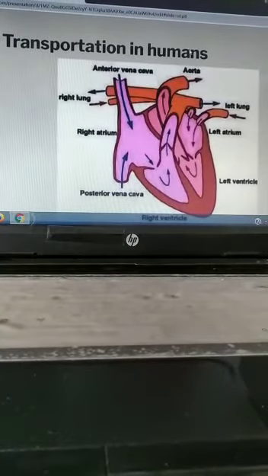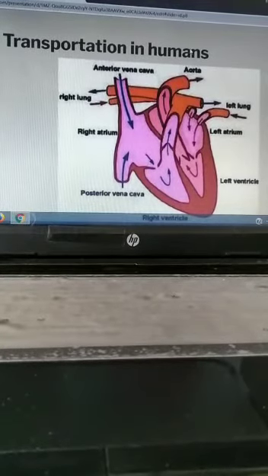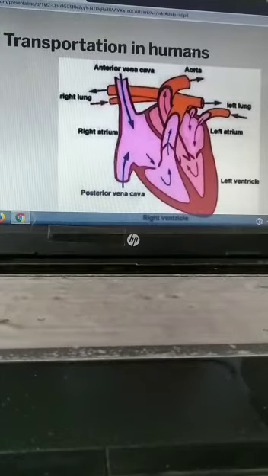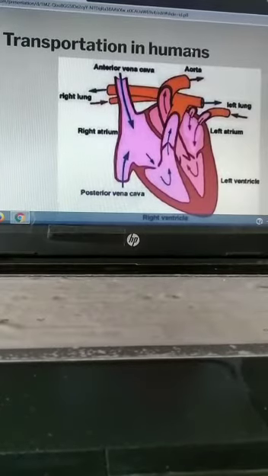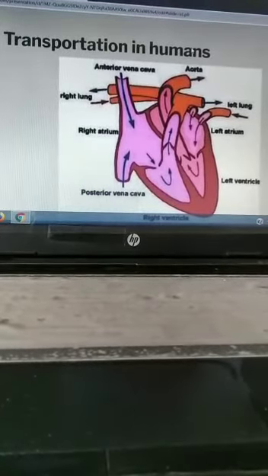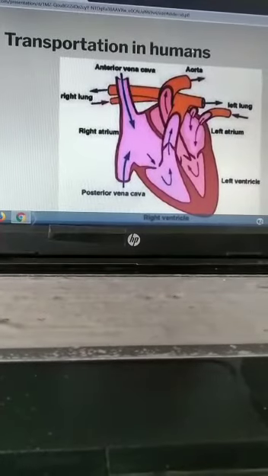In human beings, the various substances are transported through two liquids called the blood and the lymph. We will describe the blood circulatory system, which is the main transport system in humans.